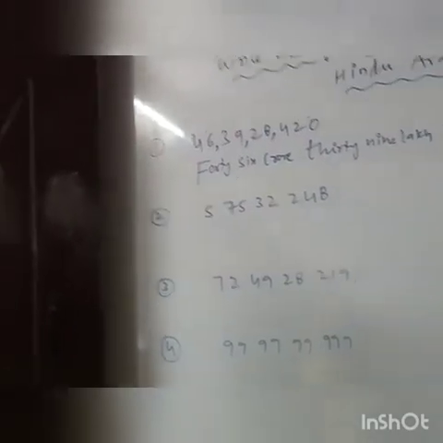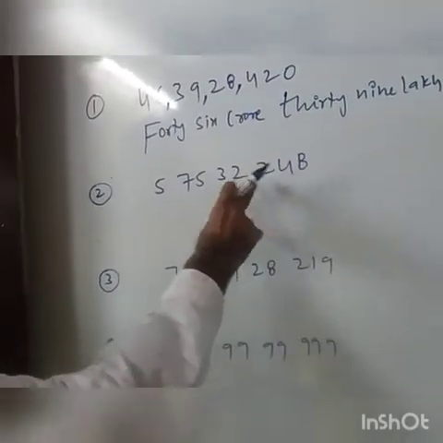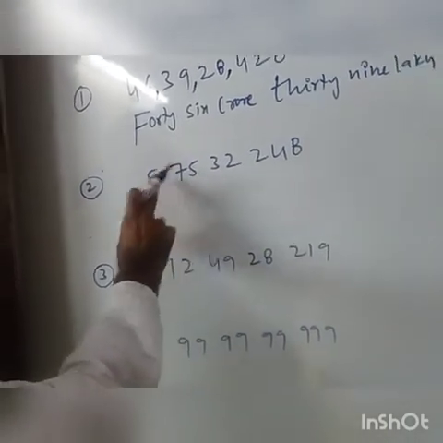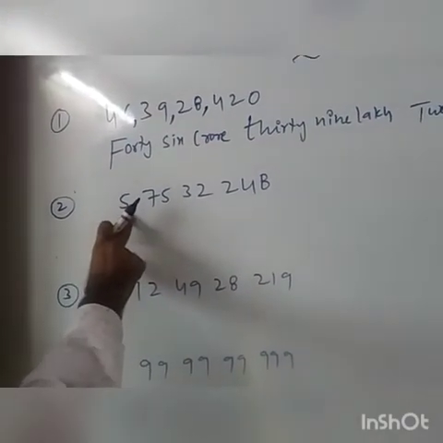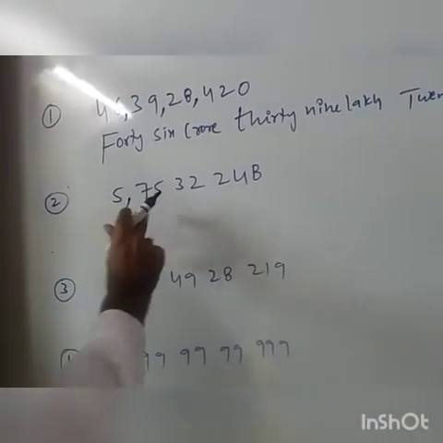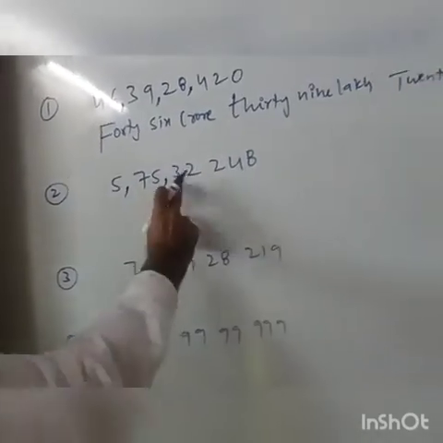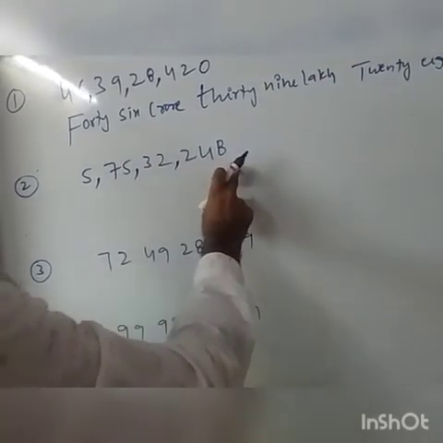One more. This is also ones, tens, hundreds, thousands, 10,000s, lakhs, 10 lakhs, crores. Here we do not get 10 crores, only crores, so take 1 digit here. 10 lakhs you get, so divide with 2 digits. 10,000s here, you take the 3 digits, 248. Now